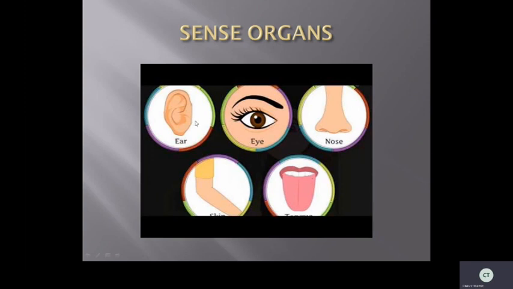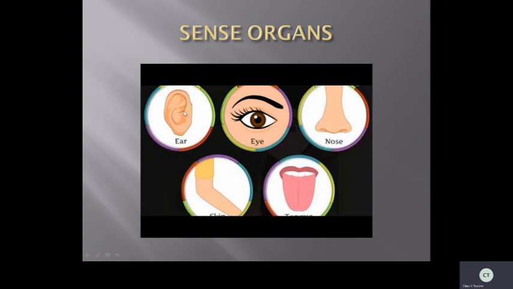How many ears do we have? Two ears. How many eyes do we have? Two eyes. How many noses? Only one. Skin, the total body. From the top of the head to the toe, your body is covered with skin. And where is the tongue? The tongue is located inside your mouth.